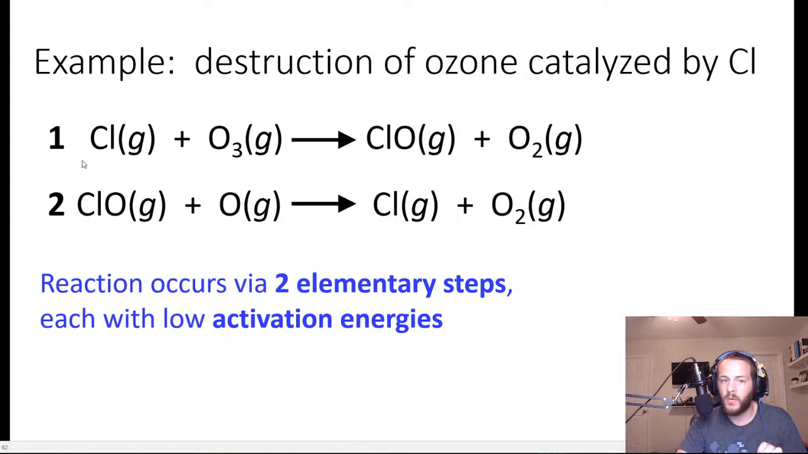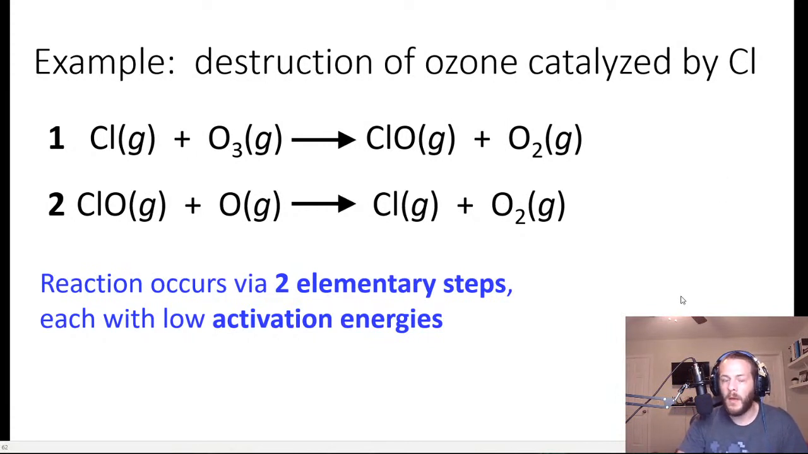Now notice that the chlorine is introduced as a reactant in the first step, and it's a product of the second step, right? So it's regenerated by this mechanism. So it's not actually consumed. It's consumed for a very short period of time in that first step, but it's reproduced in the second step. So this mechanism, this chlorine catalyzed destruction of ozone, occurs via two elementary steps rather than one. And each of those two steps have low activation energies.